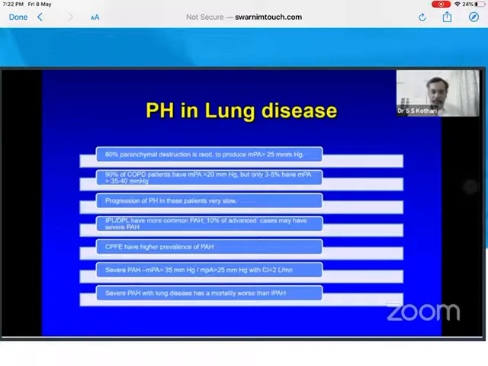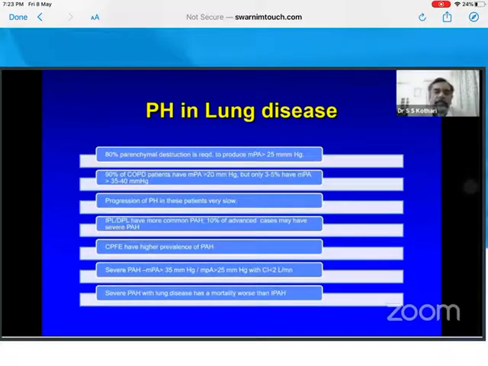Now I can't stop without telling you about lung disease PAH, because on a population level, lung disease is the commonest cause of PAH, and lung disease is so common that we must know something about it. So here are 5-6 important factors about lung disease. Remember, in parenchymal lung disease, a lot of restriction is needed. 80% restriction of parenchyma is needed to produce mean PA pressure more than 25 at rest. Up to 50% restriction is needed for increasing PA pressure on exercise. So it is not sufficient to say a little bit of aspiration, a little bit of LRTI component as cause of PAH.